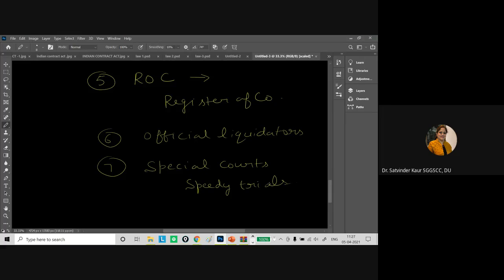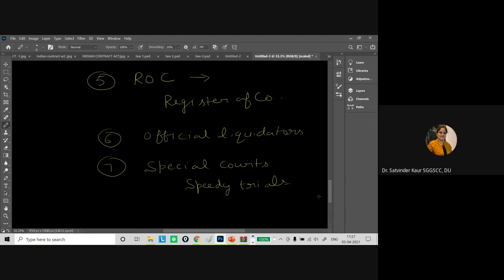The special courts have a judge who is appointed by the central government, and the chief justice and high court judges within whose jurisdiction that judge is appointed and working.